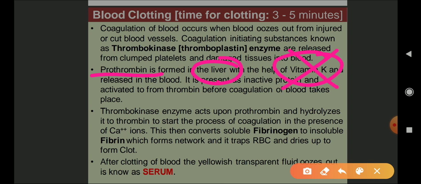So if vitamin K is absent in a person, then prothrombin is not formed, and the prothrombin is not converted into thrombin by thrombokinase. So everything is there, but if vitamin K is not there, then prothrombin is not going to form in the liver, and clotting is not going to take place. That's why vitamin K is very important for the process of clotting of blood.